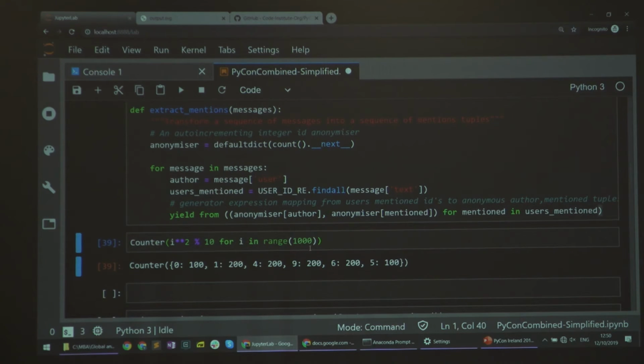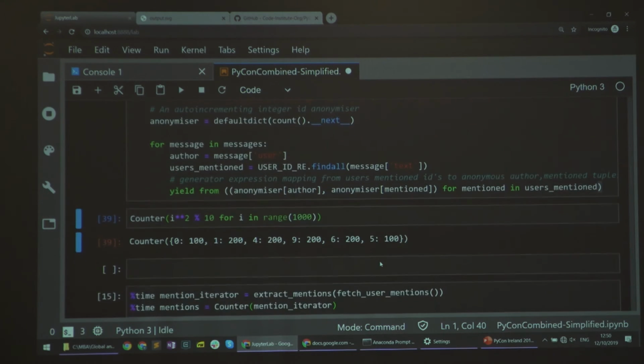You might be interested to see that there's 100 numbers ending with 0, 200 ending with 1, 204. There's some interesting pattern here, and there's no squares that end in 3, 5, 7 or 8. That'd be cool to know. So whenever you need to count something, this is your friend.